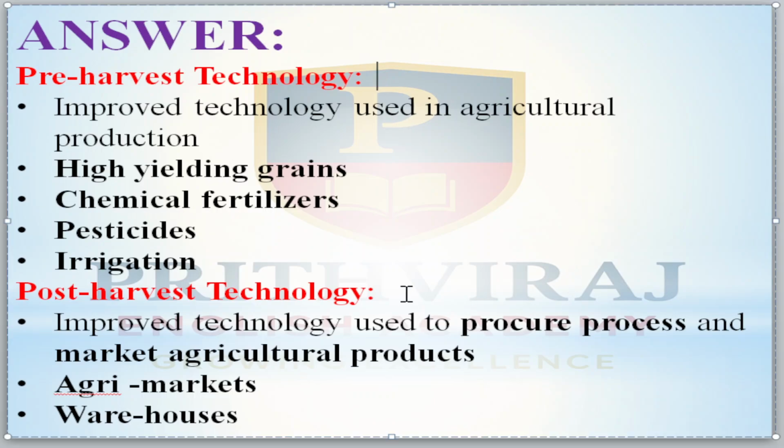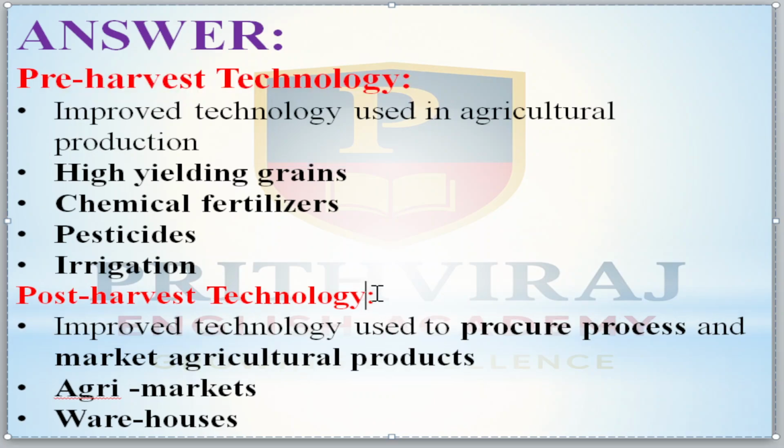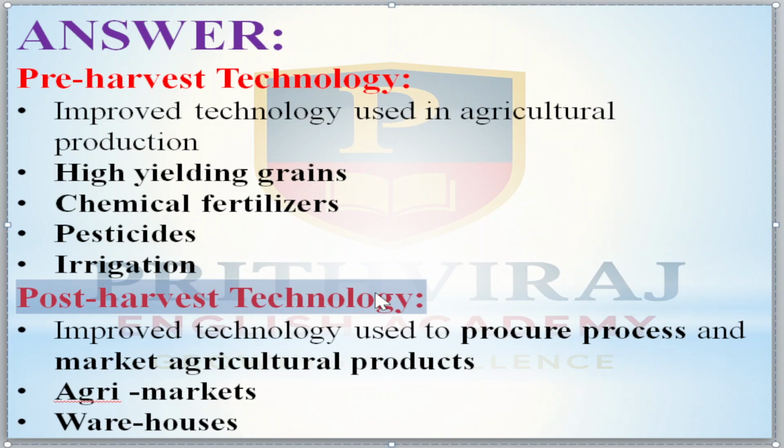Now come to post-harvest technology. Post-harvest technology means what happens after the harvest. Improved technology is used to procure, process and market agricultural products. Agri markets are established and warehouses are provided for them.